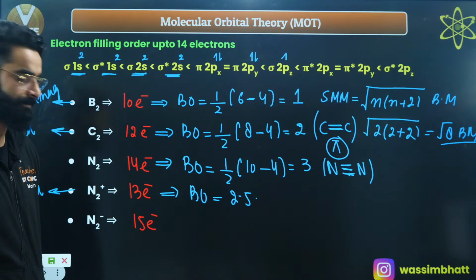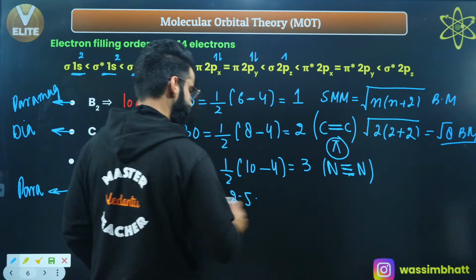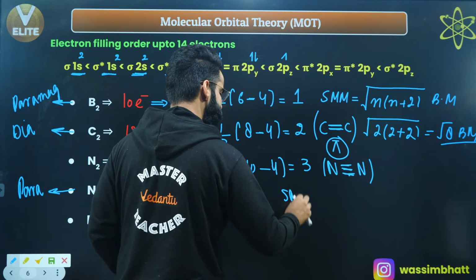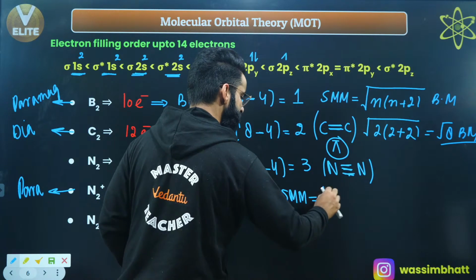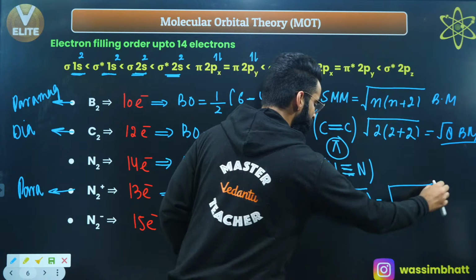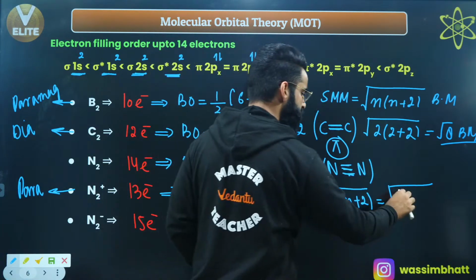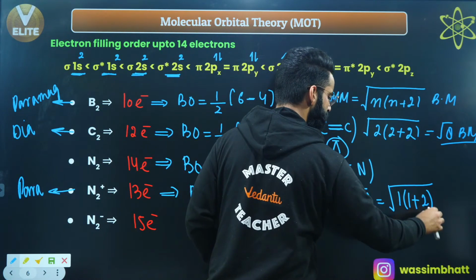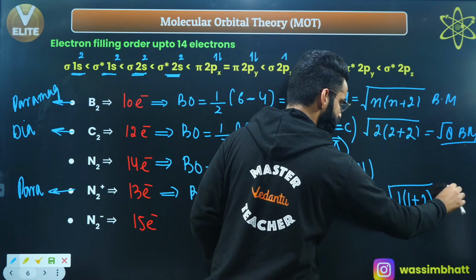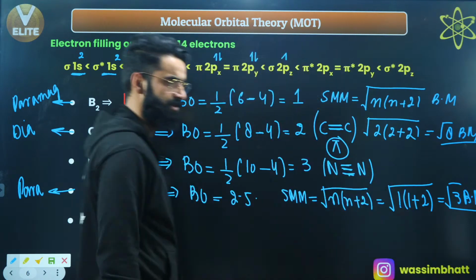Similarly, if I ask you to calculate the spin magnetic moment of this N2 positive, you'll write that the spin magnetic moment of N2 positive is going to be under root of n into n plus 2 Bohr magnetons, right? Well, people, n represents the number of unpaired electrons, and there is just one unpaired electron. So 1 multiplied by 1 plus 2, that is 3, 3 multiplied by 1 is 3. So this is root 3 Bohr magnetons. This is the spin magnetic moment of this species, right?